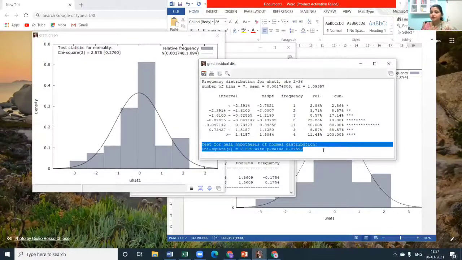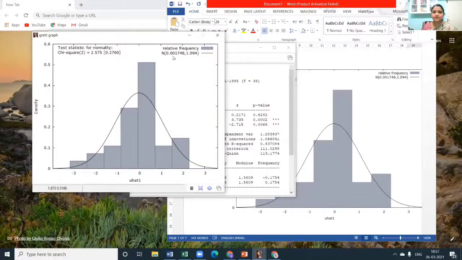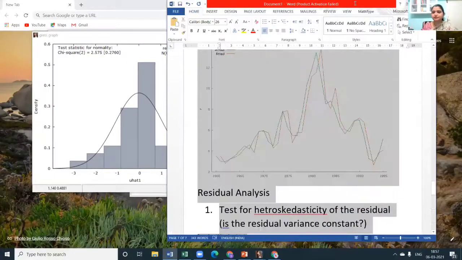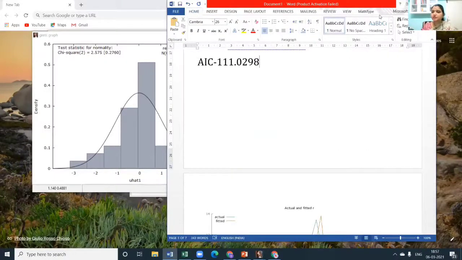It gives you here the last line. Don't look at the junk that comes up with every value that is fitting of the normal distribution. We are not concerned about all that. We will go with only the practical aspects, and you can see the mean of this residual is very, very small. Normal mean is 0.0017. Variance is constant, very close to 1. So thereby this model seems to be really good.